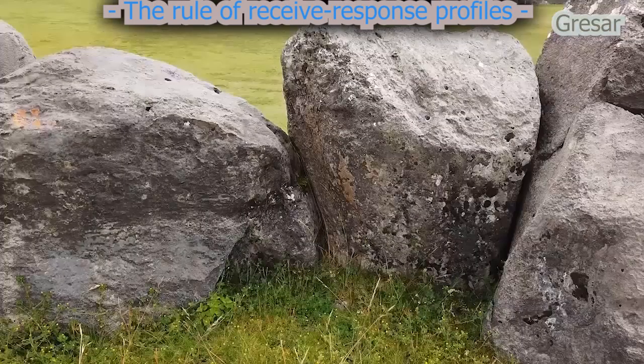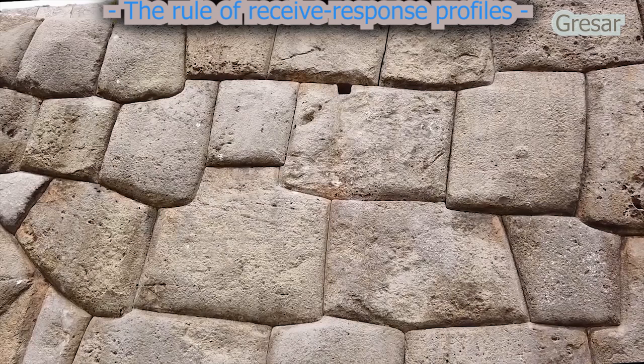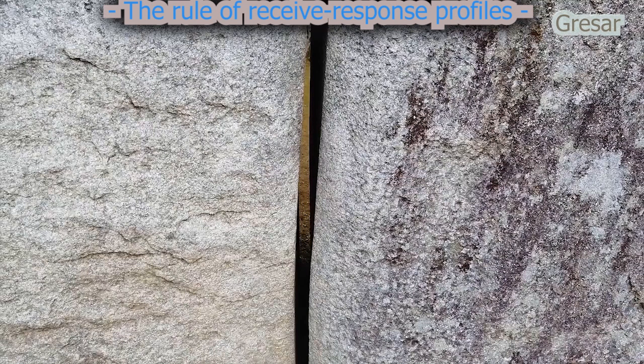Parts of the side surfaces that do not participate in the jointing process can also have a rough, fractured appearance. The perimeter of each block consists of a combination of receiving and responding sides. The edge profile of a side forming a joint does not replicate the curvilinear configuration of the side surface itself.